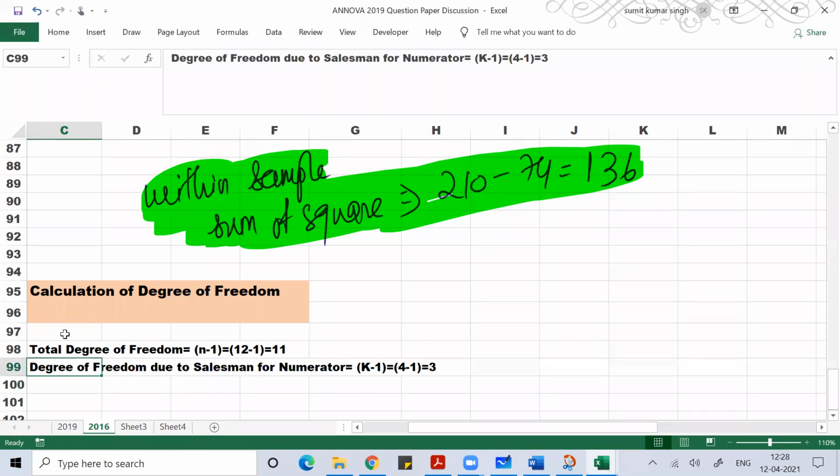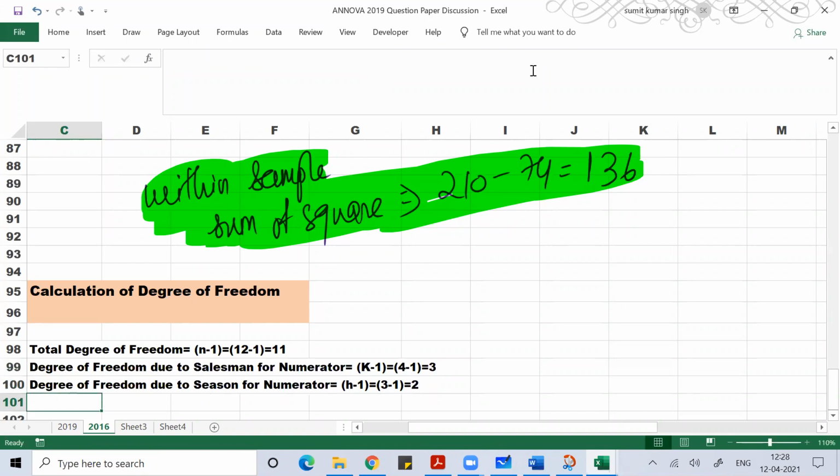Then the degree of freedom due to season for the numerator will be h minus 1, that is 3 minus 1, equal to 2.